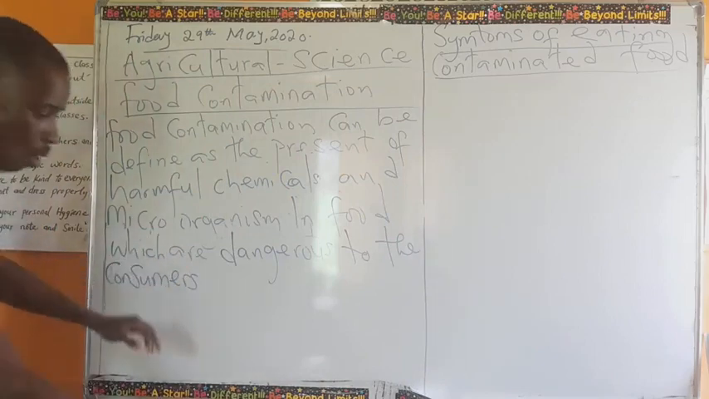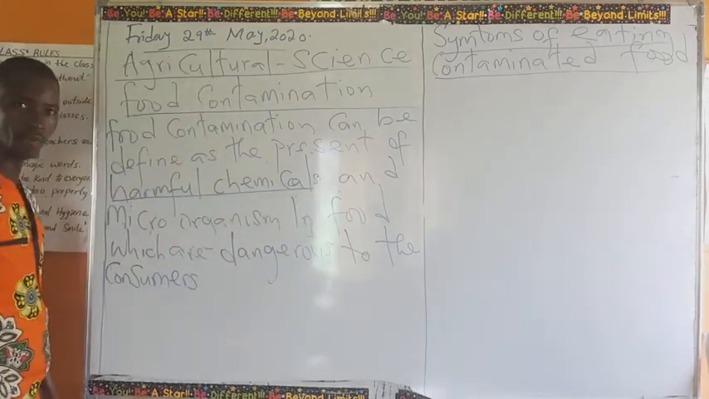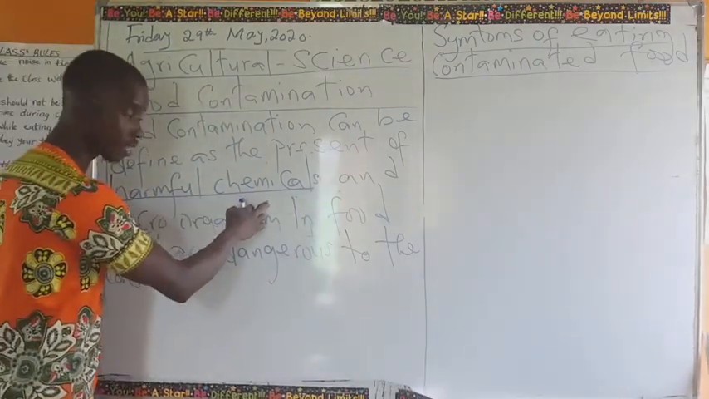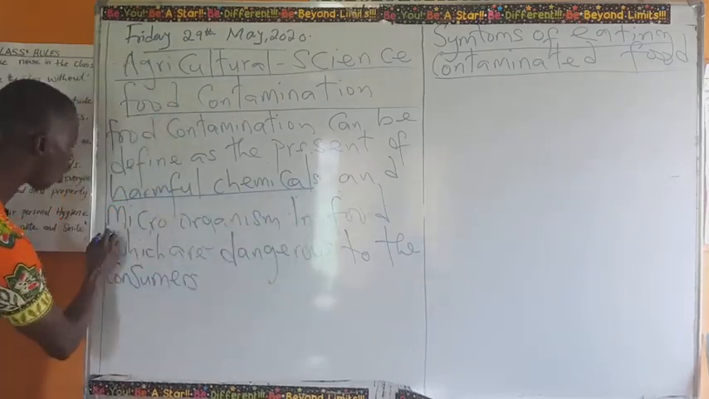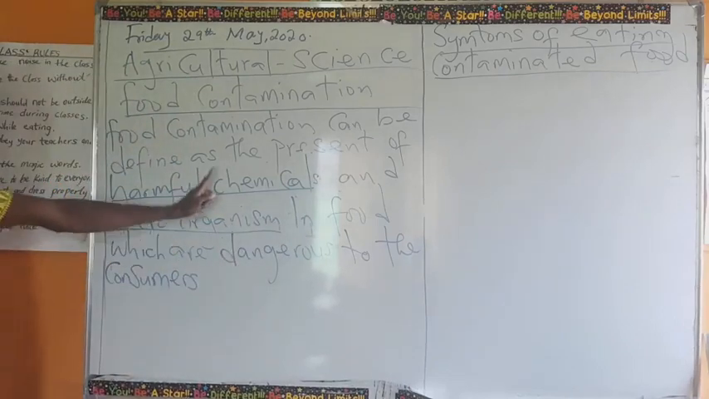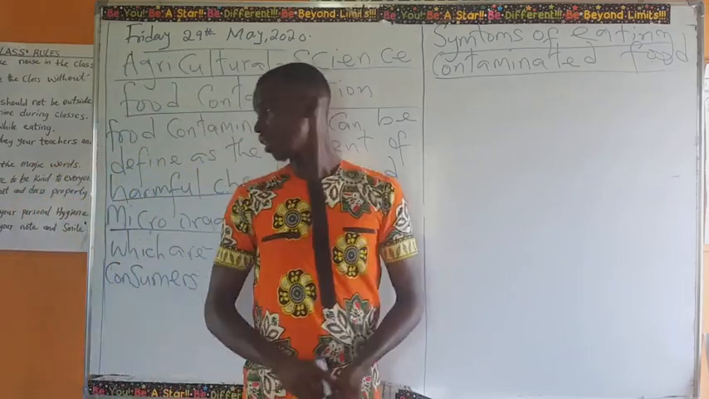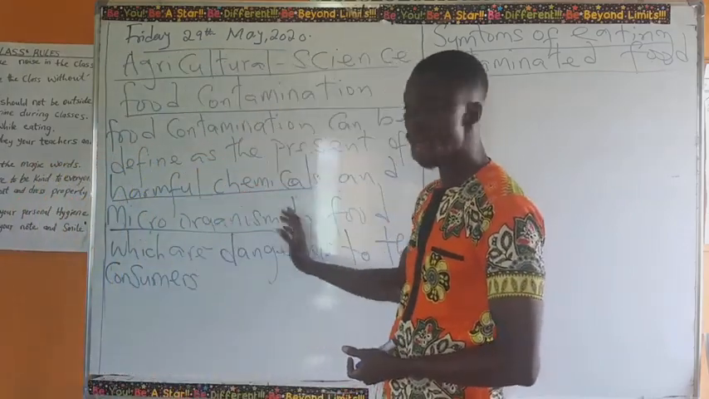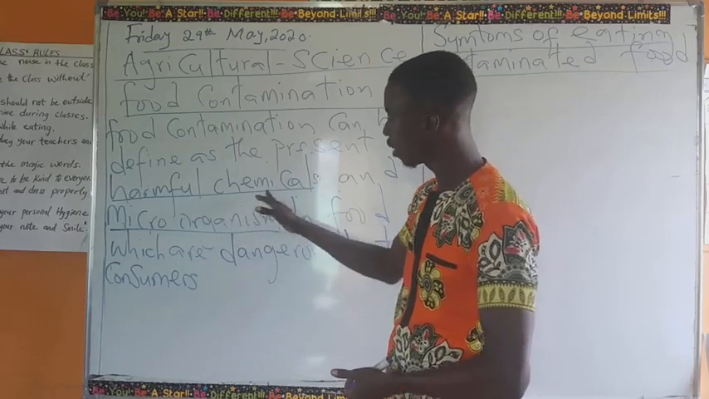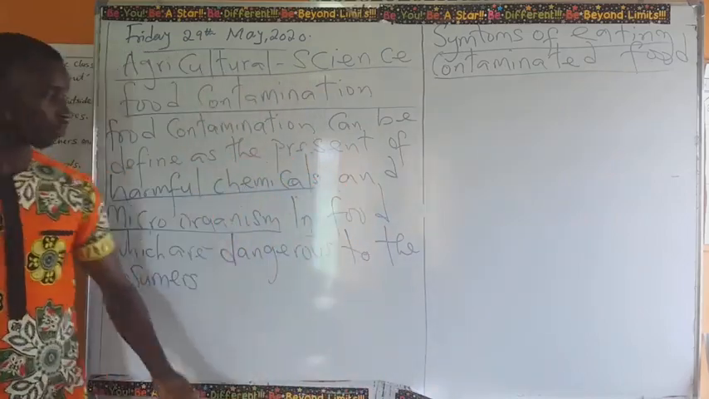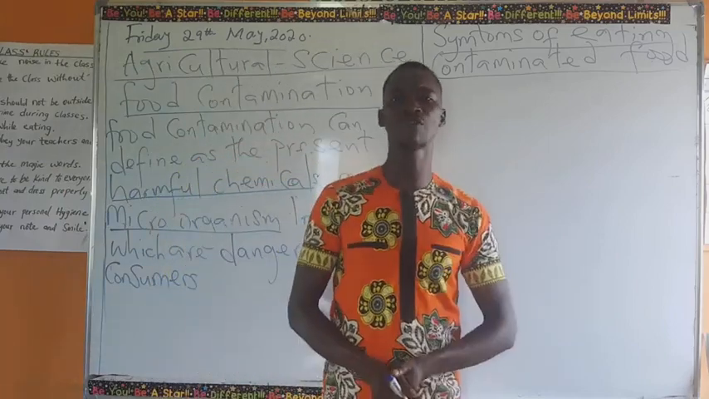Now look at what they are. I will underline something here. It said harmful chemicals. Are you with me? Harmful chemicals and microorganisms. These are what I want us to look at, and I will elaborate on microorganisms and harmful chemicals. I underlined two words here, which are what? Microorganisms and harmful chemicals.